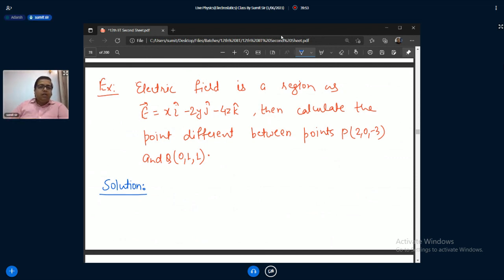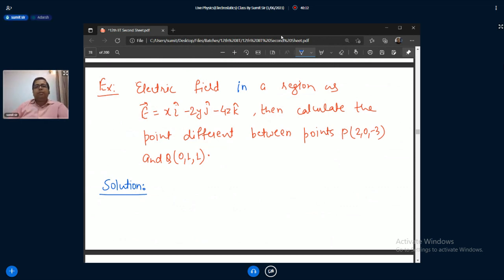Electric field, sorry, is a region. So how do we calculate? One thing you need to know is that you don't know which point is high and which is low.